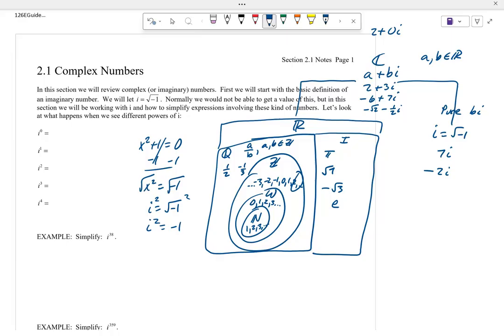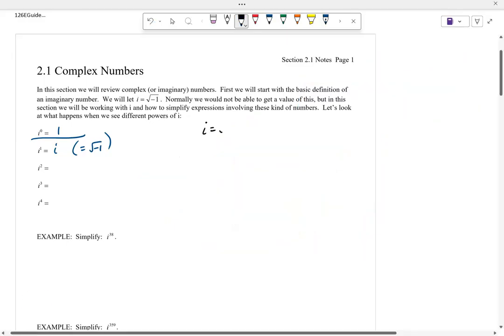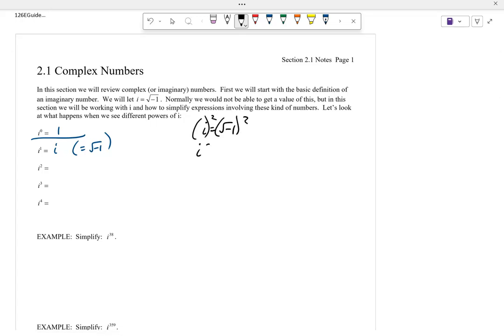So we're going to include the imaginary unit. Well, anything to the 0 power is 1. But i to the first is just i. Remember, i is the square root of negative 1. Let me actually erase all this junk on the right here. So if we have i being the square root of negative 1 and we square it, i squared is negative 1.